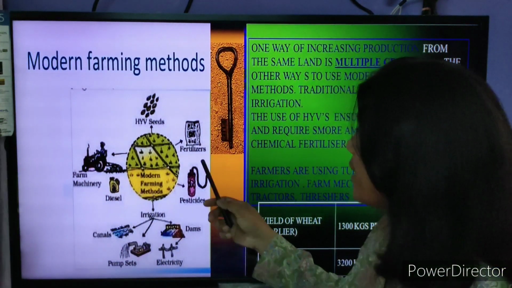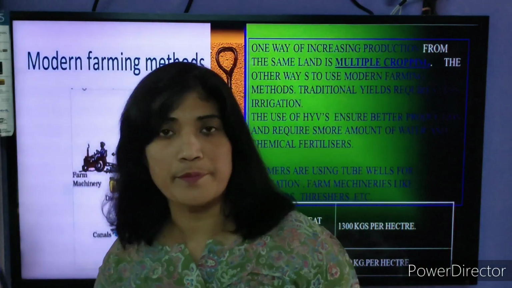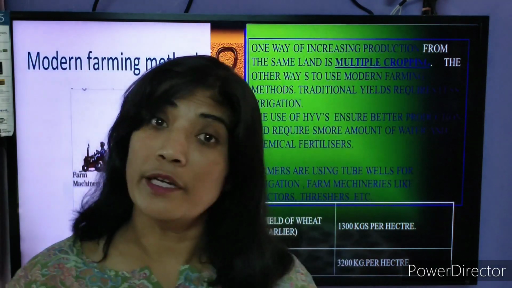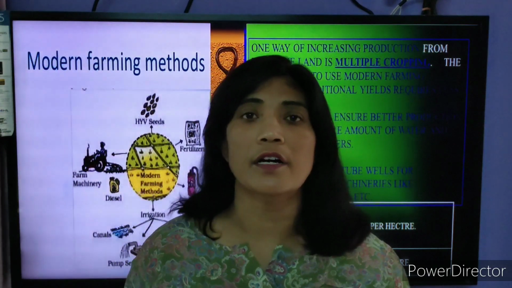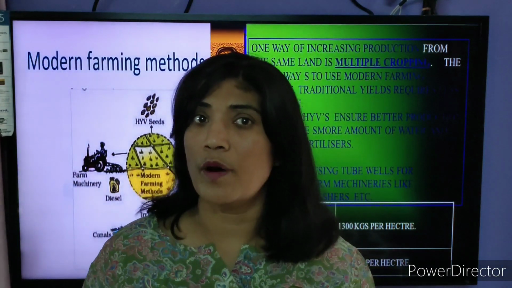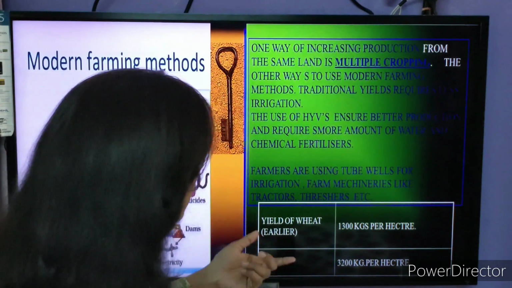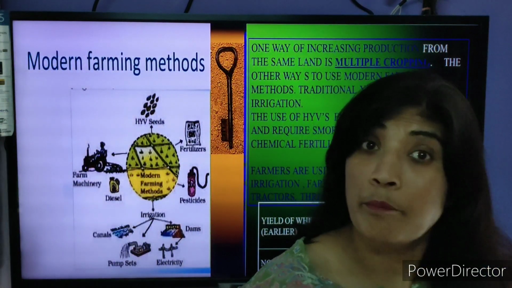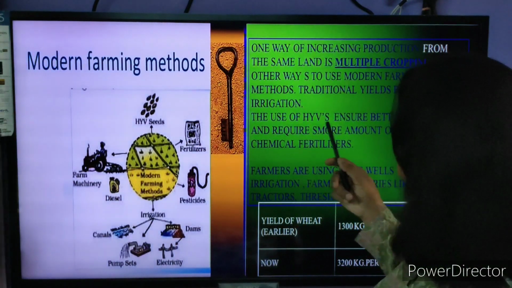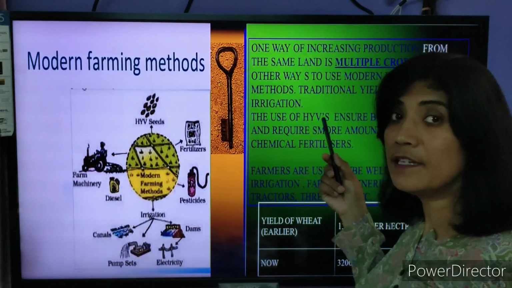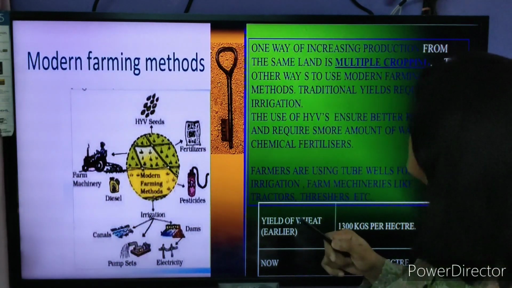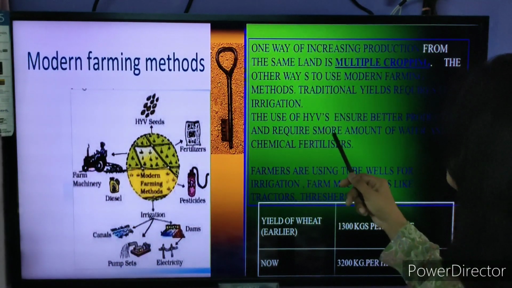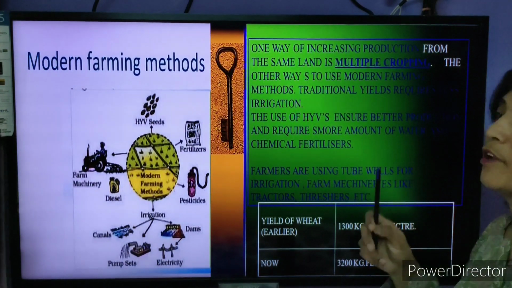You can see that pesticides and fertilizers, different things being used. These are the modern inputs of agriculture. To get a better output, modern inputs are required for agriculture. So, better irrigation facility, high yield variety and better quality seeds were used by the farmers to have a better production, and they require more amount of water and chemical fertilizer.